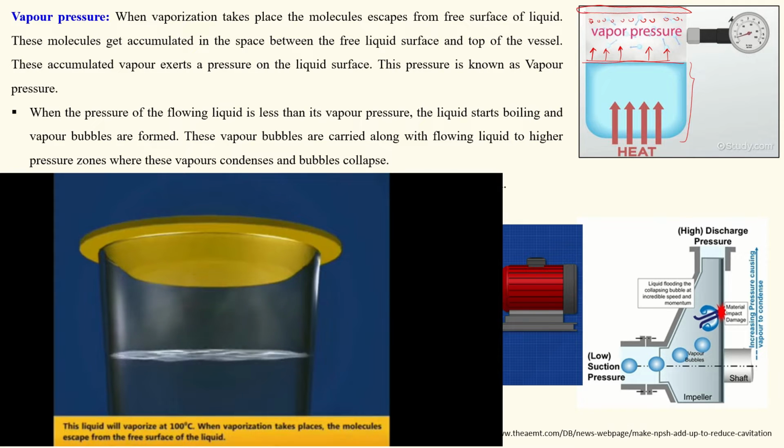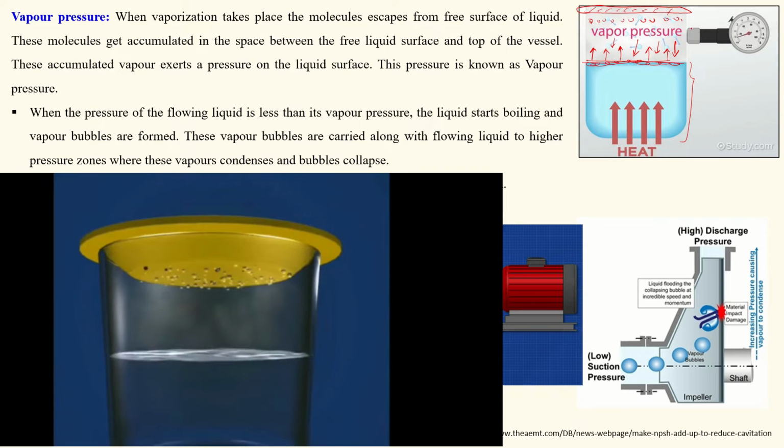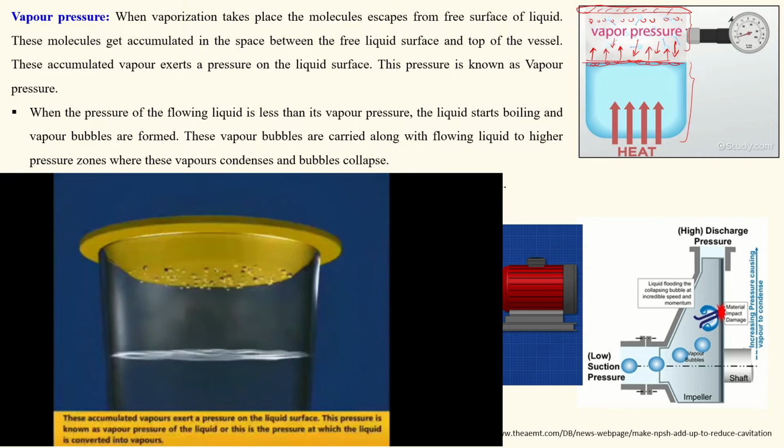After saturation, meaning after accumulation of these vapor bubbles in the closed container on top of the vessel, this water vapor creates back pressure on the surface of the water. In this empty space, the pressure of this vapor is called the vapor pressure. That is what I have written here.